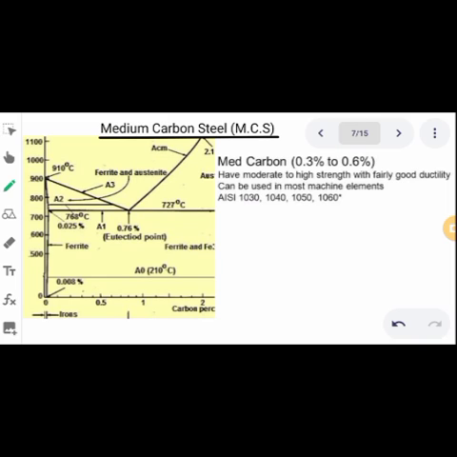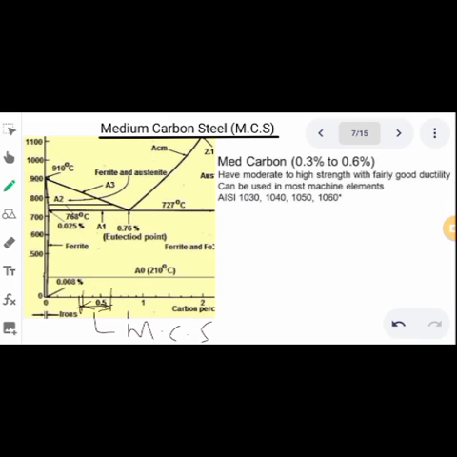And if you check our phase diagram, this is 0.3 and this is 0.6. So within this range, we are going to have our MCS, that is medium carbon steel. Examples of this are AISI 1030, AISI 1050, AISI 1060.